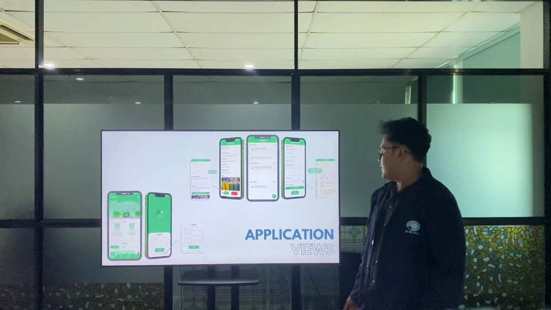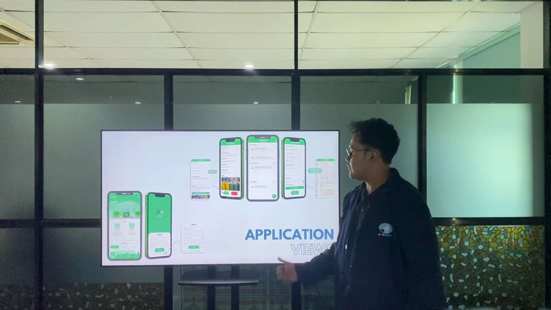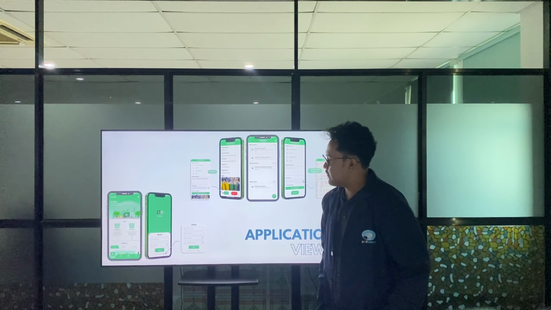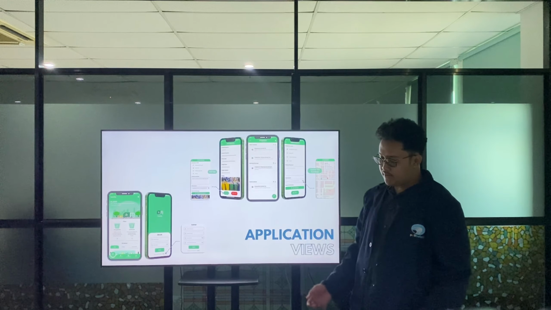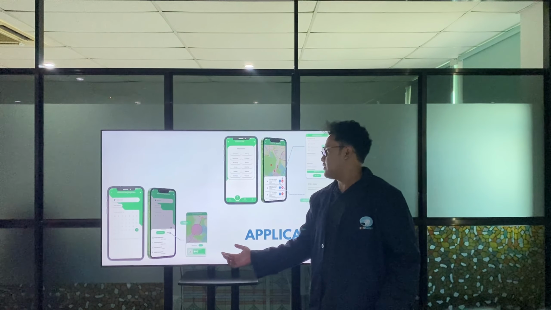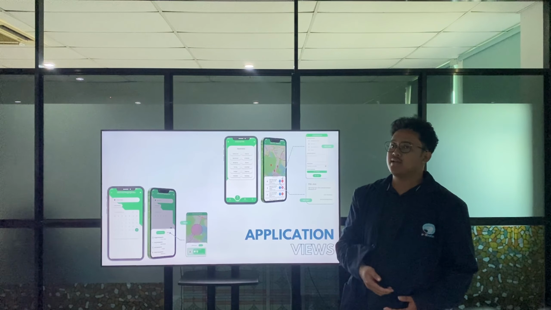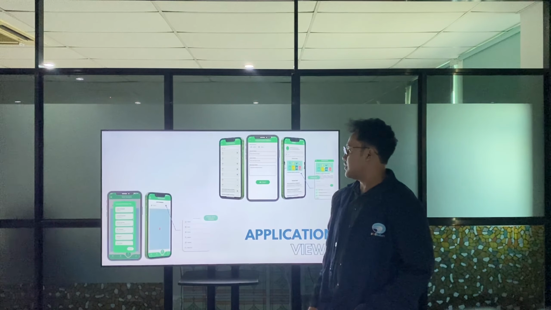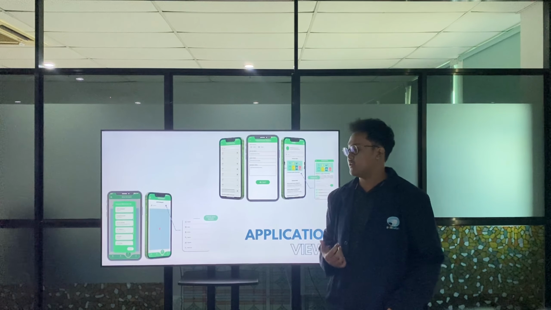And this is our application view that has been implemented. First of all, we have the login or sign in screen. Number 2, we have the homepage screen. Number 3, we have a report screen. Number 4 is the transport information screen. Number 5 is the information for temporary dumping site screen. Number 6 is the garbage bank screen. Number 7 is the education content screen.